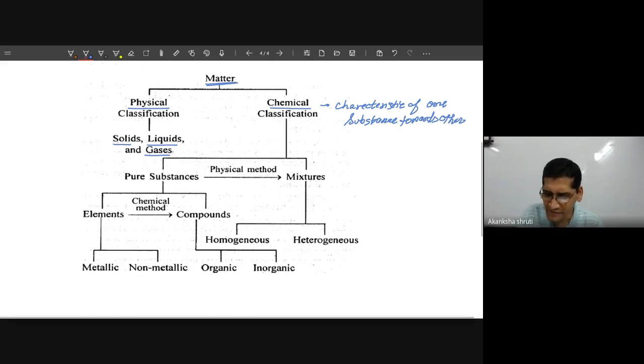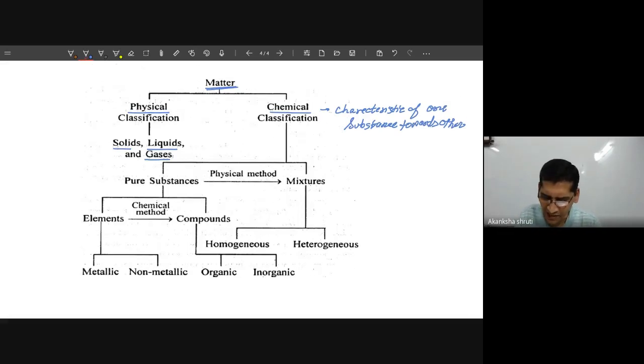A student, so this characteristic toward other substance, say for example, if you have LPG and you are bringing a flame near to that LPG, means liquefied petroleum gas, what will happen? The LPG will start burning.